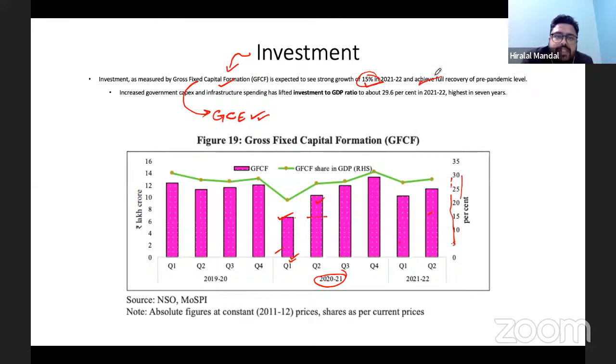So that's where we are in terms of investment. The rise in government expenditure helped the economy to revive. If you look at the ratio of gross fixed capital formation against GDP, it has already reached 29.6% in 21-22, which is good.